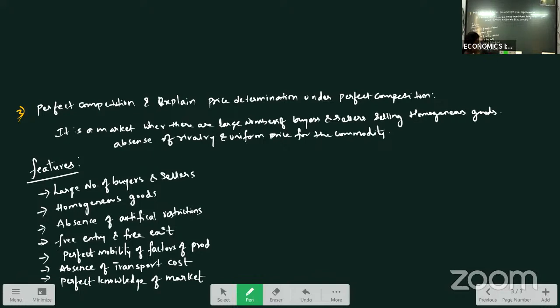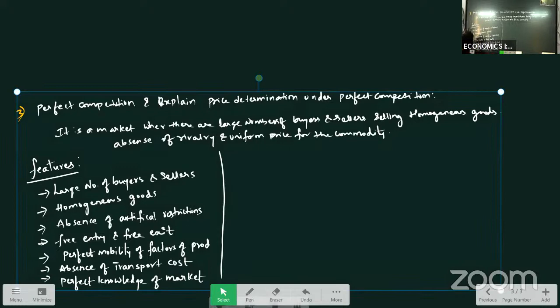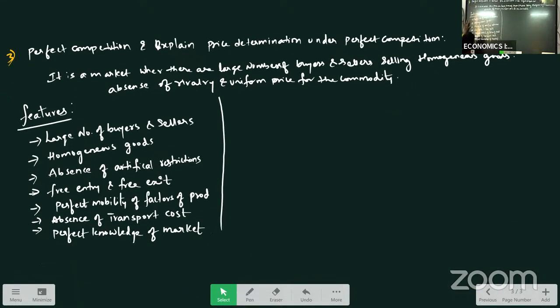You have to write down the features. Now after features, you will explain the price determination. How price is determined under perfect competition.